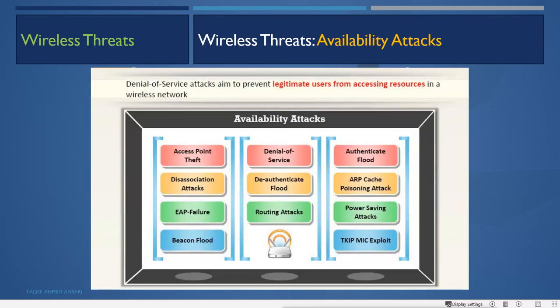Then there is availability attack also. Denial of service attacks aim to prevent the legitimate user from accessing resources in a wireless network, and these come under the availability attack. That means the network will not be available for the legitimate user. So availability attacks are like access point theft, disassociation attack, EAP failure, beacon flood, denial of service, deauthentication flood, routing attack, authentication flood, ARP cache poisoning attack, power saving attack, and TKIP MIC exploit attack.